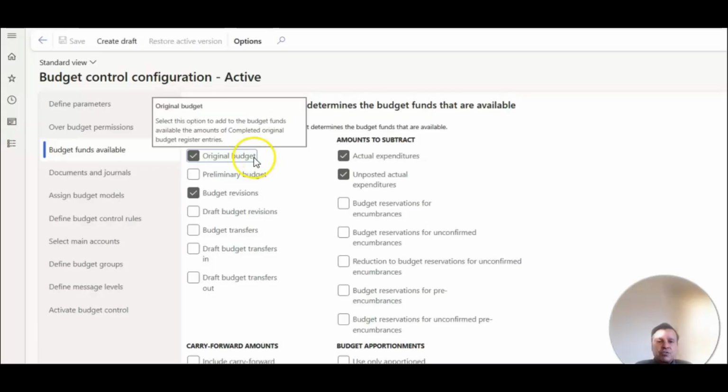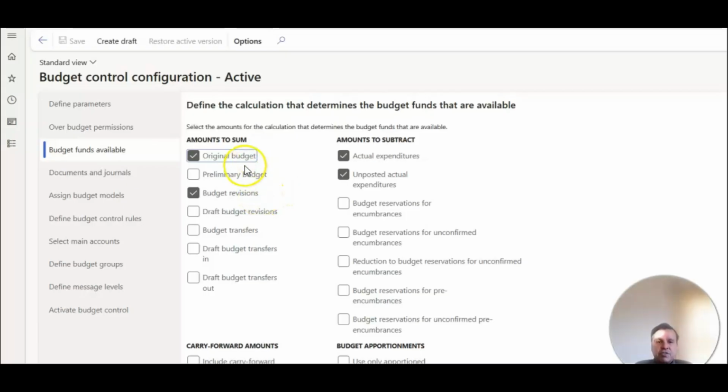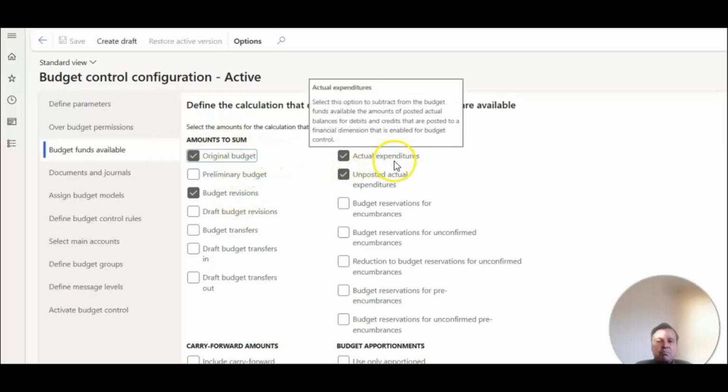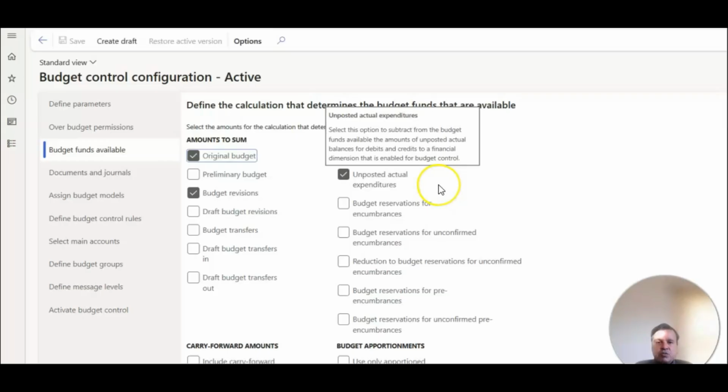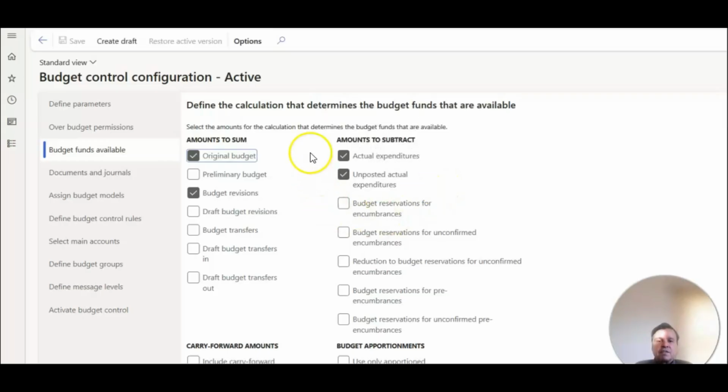So you take the original budget, you can add the budget revisions. These are the sum that can be done. Out of that, we want to deduct actual expenditures that happened in the month, unposted actual expenditures that are still outstanding to be posted. So that gives us the net budget available for that particular expense account.